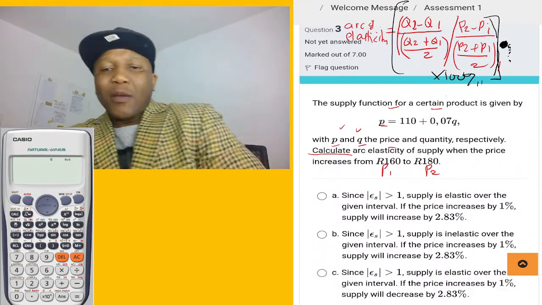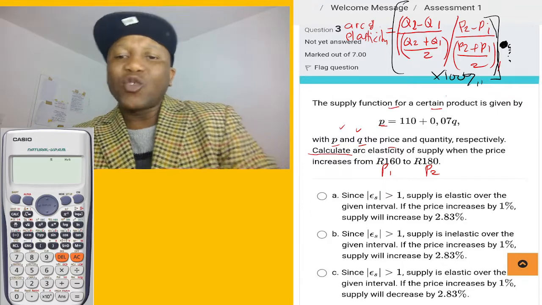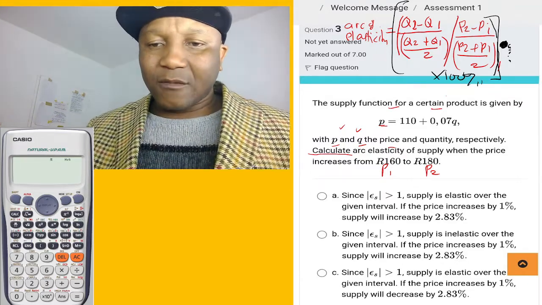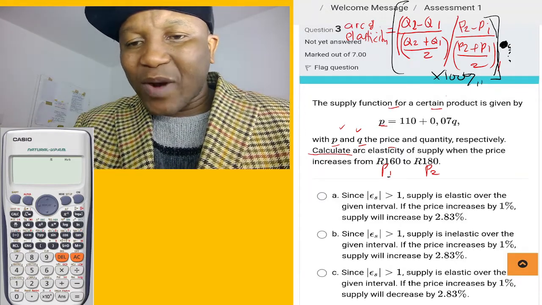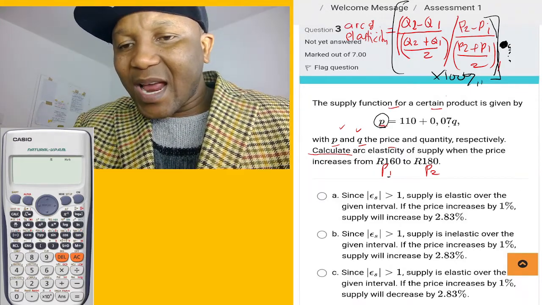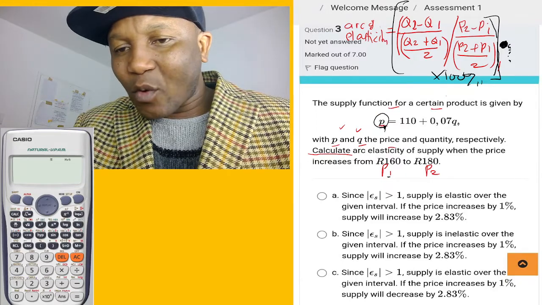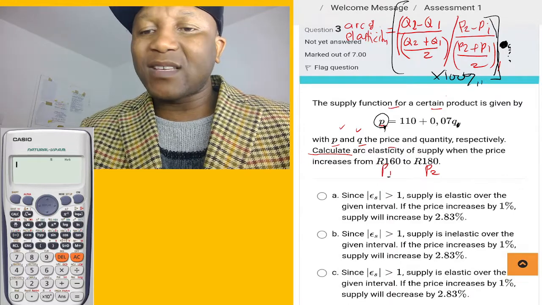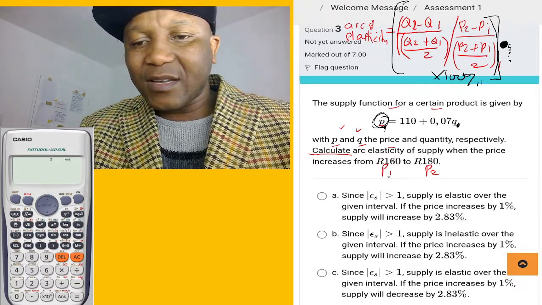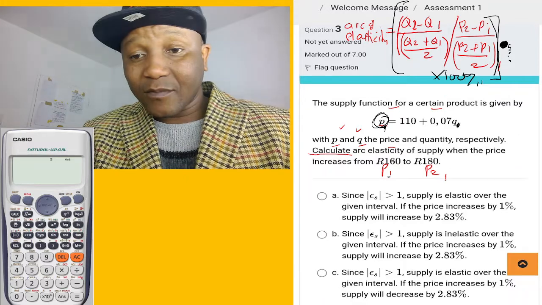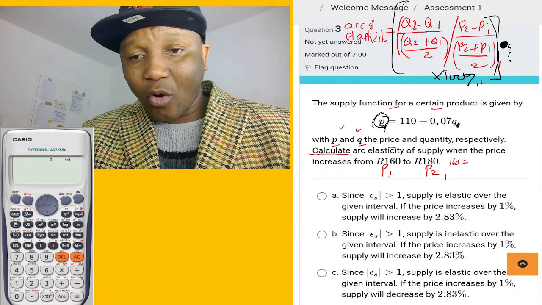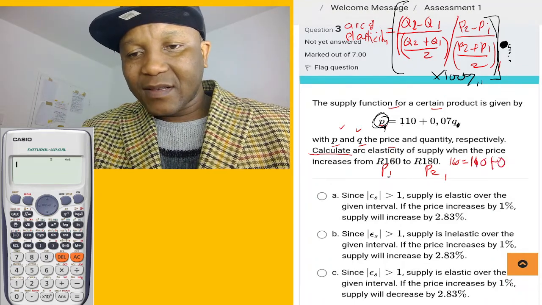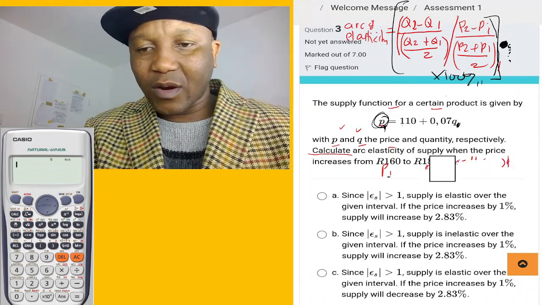Now we have price 1 and price 2. We need to get quantity 1 and quantity 2, and then plug into the calculator, and the business is done. So now, let's assume this is price 1. We're going to plug it into this equation here. If this is price 1, let's say this is going to be quantity 1. So what is price 1 for now? Price 1 is 160. So we're going to say this is going to be 160 equal to 110 plus 0.0. Oh, okay, sorry. Let me write on the left.